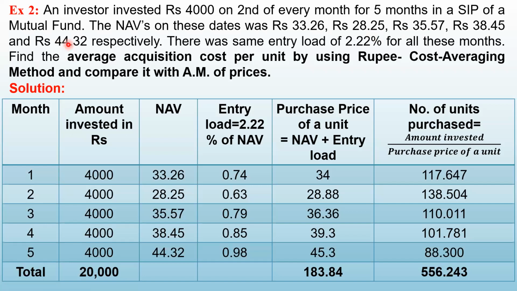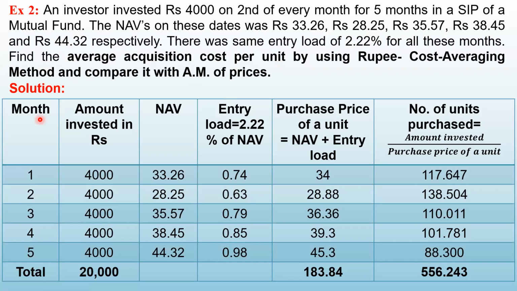There was the same entry load of 2.22%. So in this problem, entry load is given to you. Find the average acquisition cost per unit by using the rupee cost averaging method and compare it with the arithmetic mean of prices. How to find that average cost and arithmetic mean, that is what I'm going to show you in this problem.